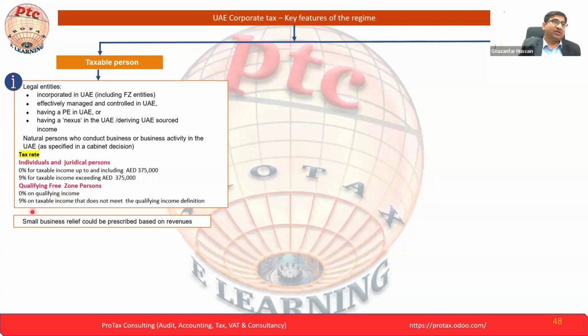Now for a qualifying free zone person, the qualifying income will be zero rated, and income that does not meet the qualifying income condition will be 9%. Qualifying free zone standalone is maybe three sessions, very detailed and interesting, and people who have an interest in the free zone or work in the free zone will enjoy that part, because it will be interesting and they will get valuable insight. This is my favorite area. Small business relief could be prescribed based on revenue, which we already saw today.